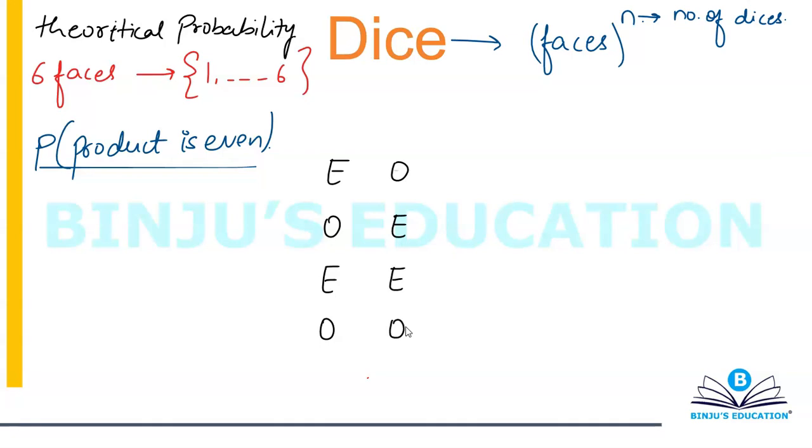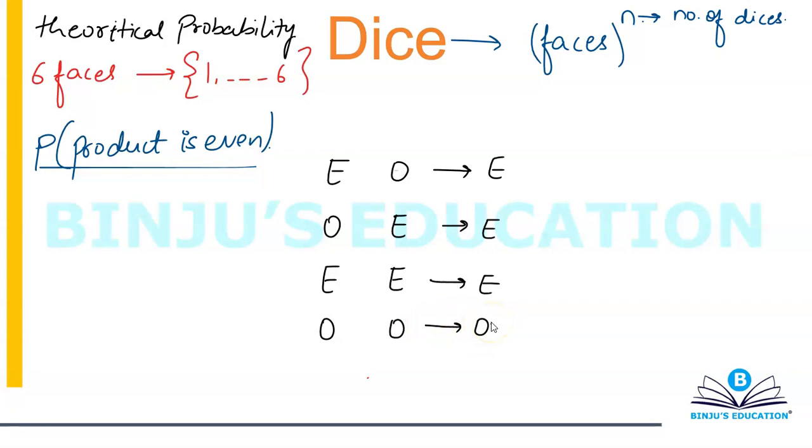Now, if you're multiplying an even number with an odd number, your result will automatically be even. Take any guess, 2 into 3, 4 into 5, 6 into 1001, anything. It will be even. Similarly, odd into even will also give you an even result. Even into even will also give you an even result. But odd into odd will give you an odd result.